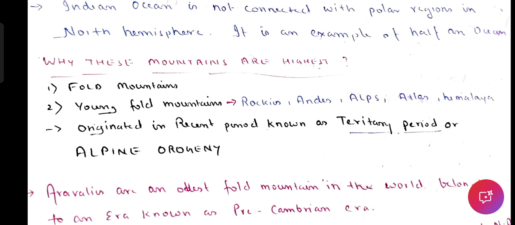And ये origin is known by a different name, that is the alpine orogeny. क्यों alpine orogeny? Because Alps बने थे. Now यहाँ पे two words are there, Oro and Geni. Oro मतलब mountain and Geni means origin. So जिस period में Alps originated, उसी period में Andes, Rockies, Himalayas originated, and therefore we call them young fold mountains. So whenever you go to the preliminary examination, just remember one simple thing: Rockies, Andes, Atlas, Alps, and Himalayas ये सारे cousins हैं. Why? Because they originated in the same period, and as a result of this, उनकी height बहुत ज़्यादा है over the period of time. Got it?